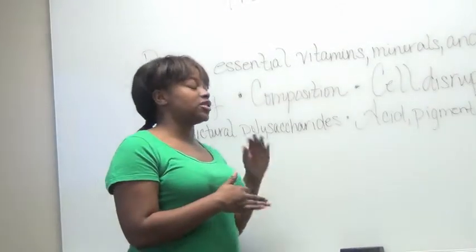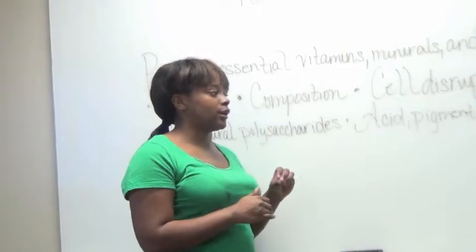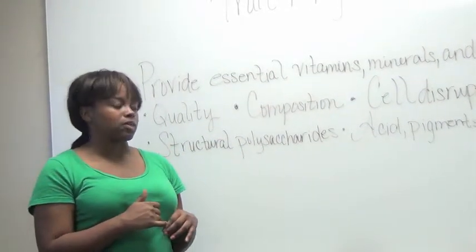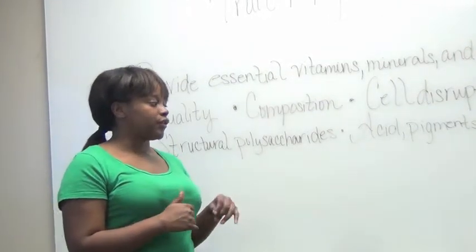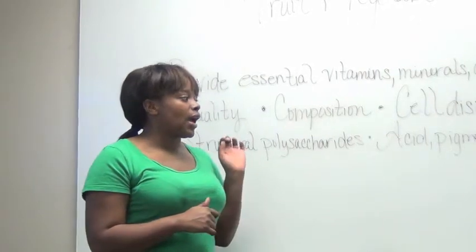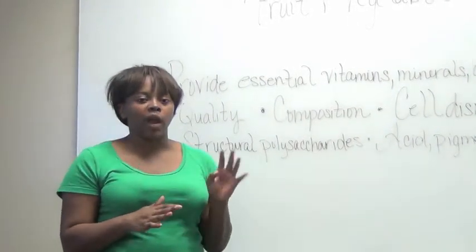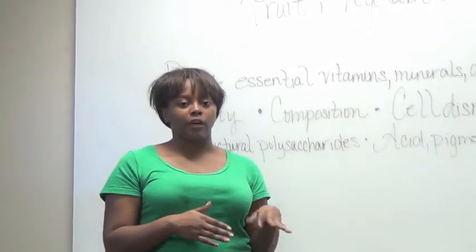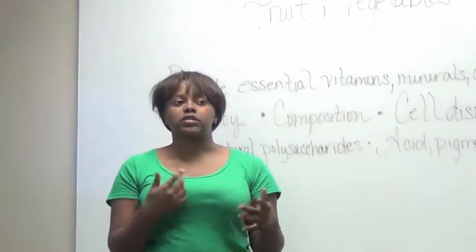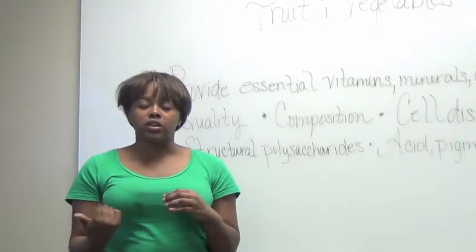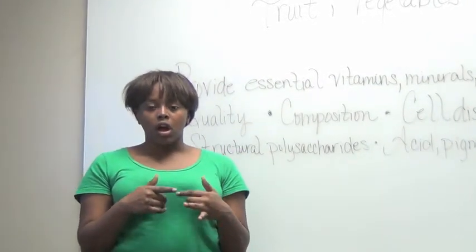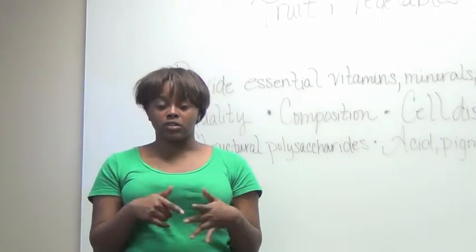Our last discussion topic is acid, pigments, and vitamins. Acid contributes to microbial stability in fruits and vegetables. Fruits have a pH lower than 4.6, and vegetables have a pH usually around 5.5 to 6.6. Some of the acids in fruits and vegetables are citric acid, which is in berries, tartaric acid, which is in grapes, and benzoic acid, which is in cranberries.